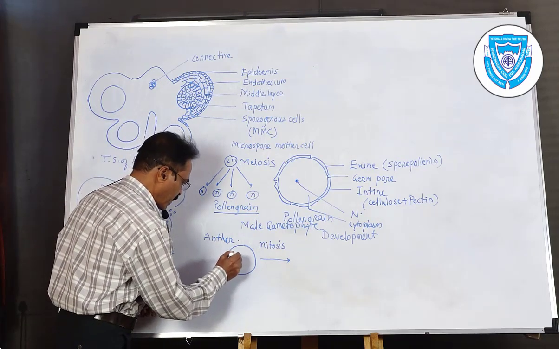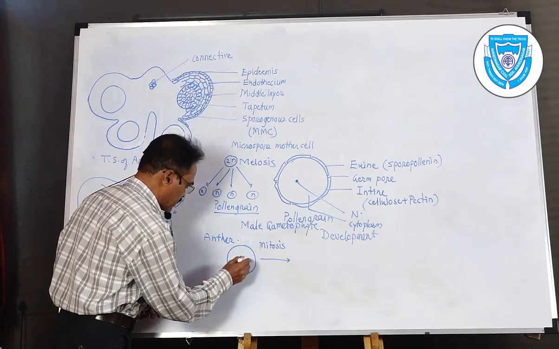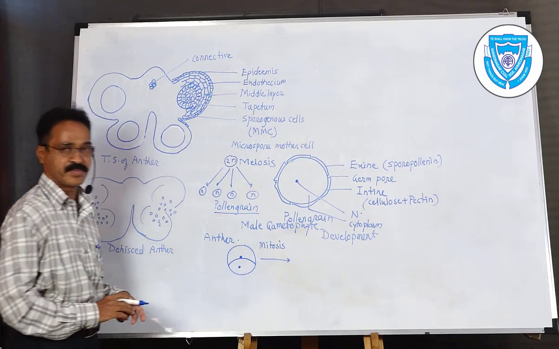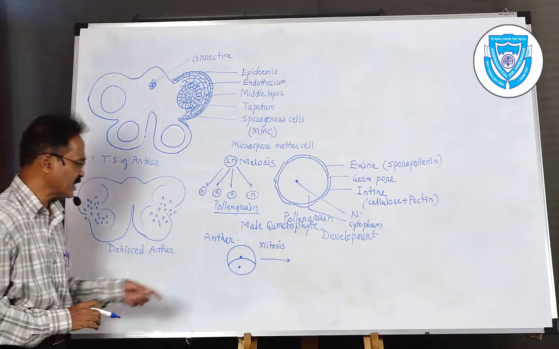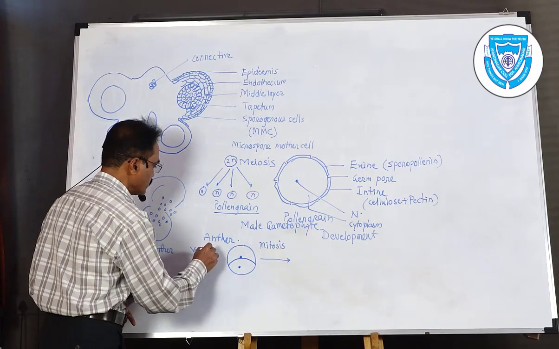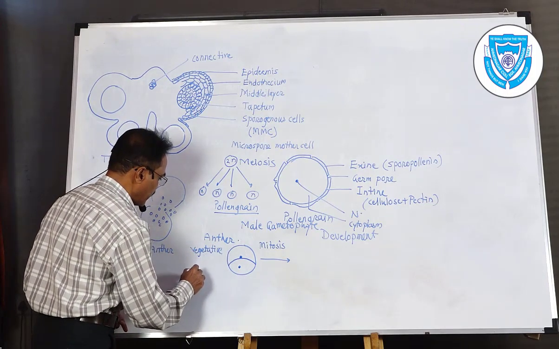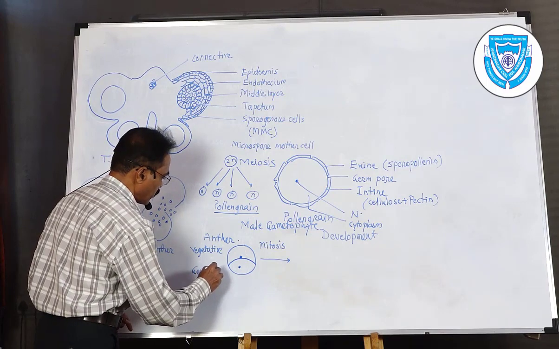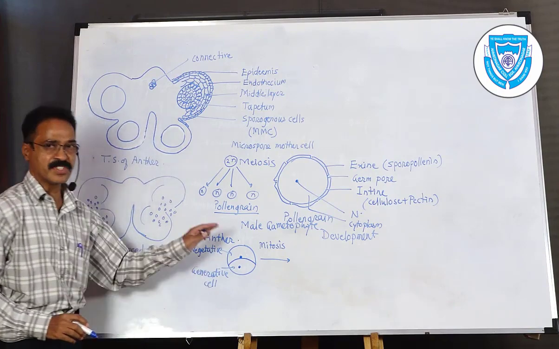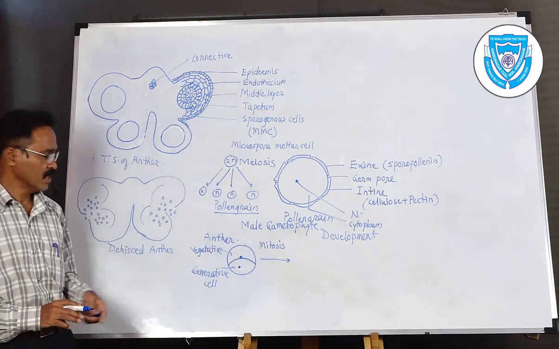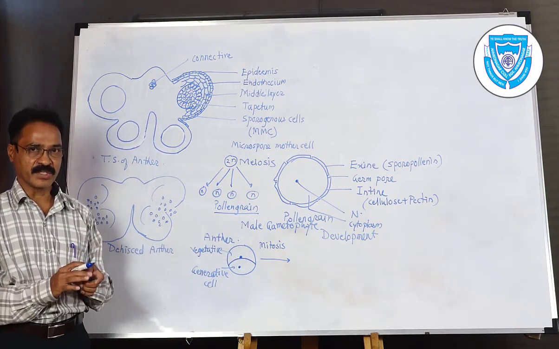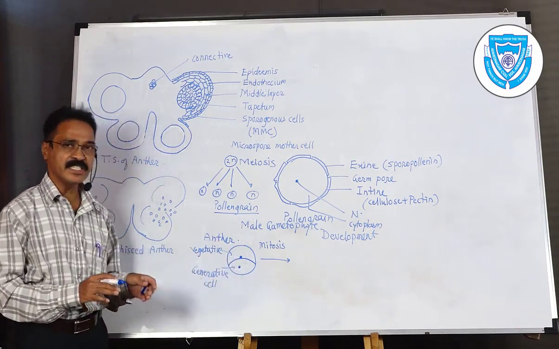This pollen grain, which is now a single structure, is divided into two unequal parts. The larger one is called the vegetative cell, and the second one is called the generative cell. So this is the first division, which is of course a mitosis, and the division is unequal. The vegetative cell is larger and the generative cell is the smaller one.